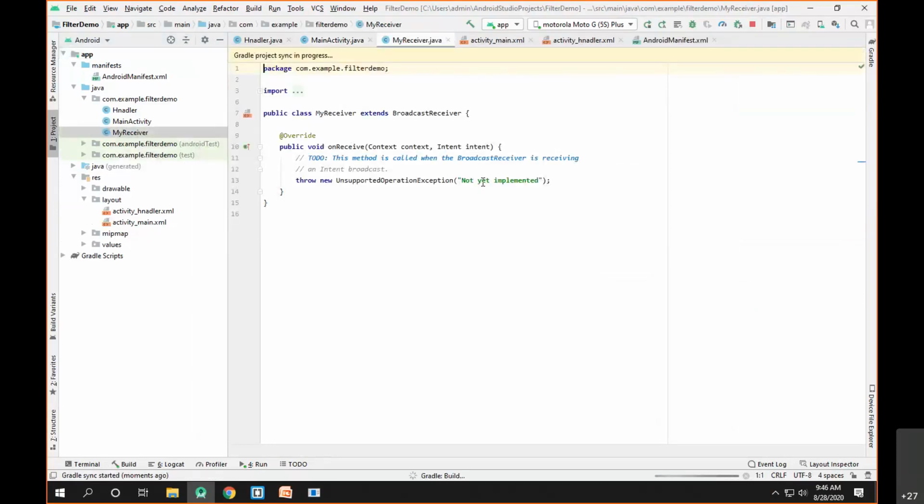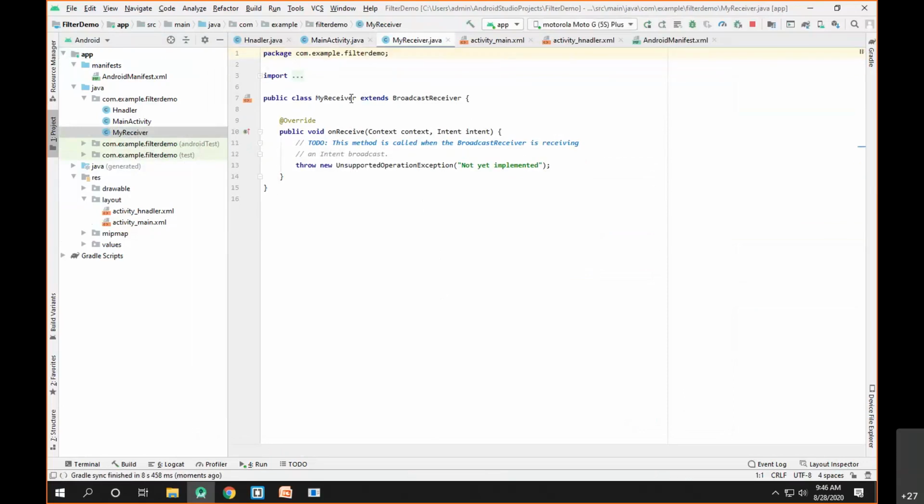Now, as you can see, as soon as you click on finish, it will create a class with the name that you have given, that's MyReceiver, and this class will be a subclass of a built-in class BroadcastReceiver.